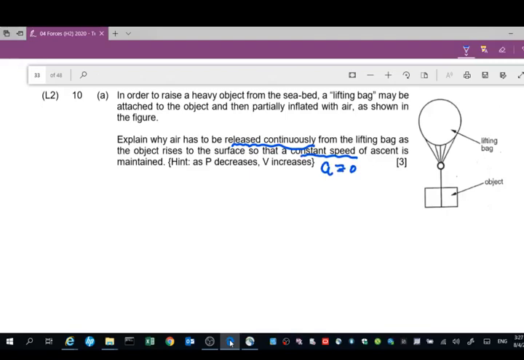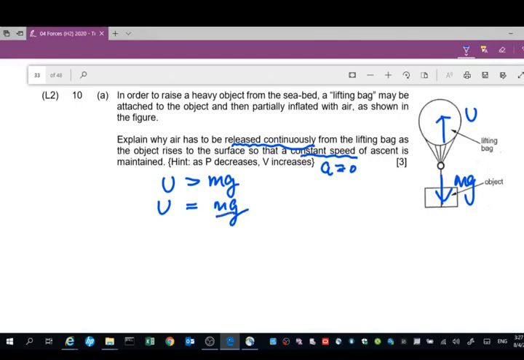why is air released from inside? Basically, the lifting bag and object can move up because of the upthrust, and the total weight is less than the upthrust. So initially, maybe you want to lift up the object from the seabed, your upthrust may be a little bit greater than mg. So once you start moving, you want to adjust it until it's more or less equal to the weight at all times. Okay, so once you start moving, you want this upthrust to be equal to the weight.